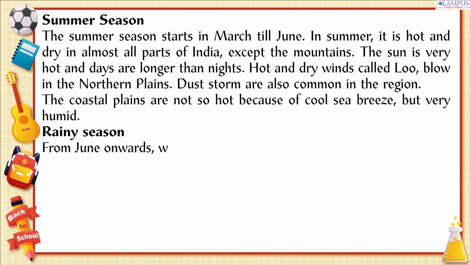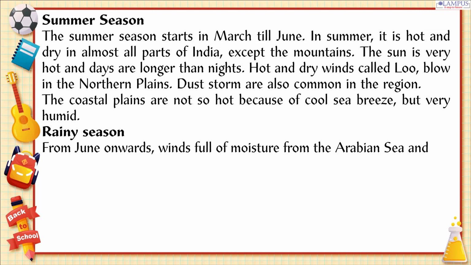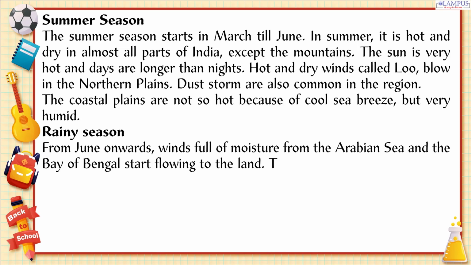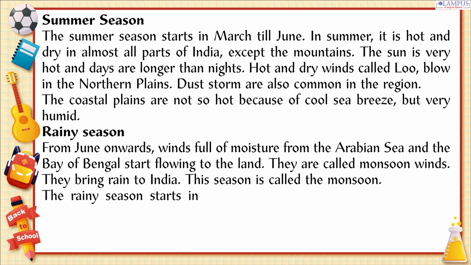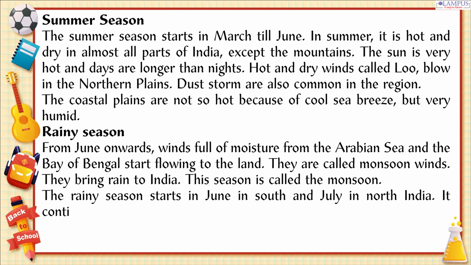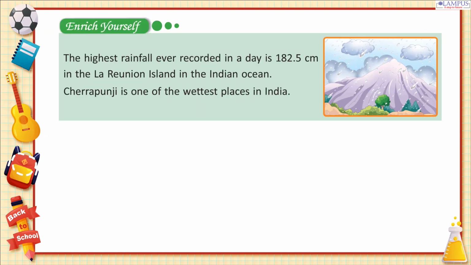Rainy season. From June onwards, winds full of moisture from the Arabian Sea and the Bay of Bengal start flowing to the land. They are called monsoon winds. They bring rain to India. This season is called the monsoon. The rainy season starts in June in South and July in North India. It continues till September.